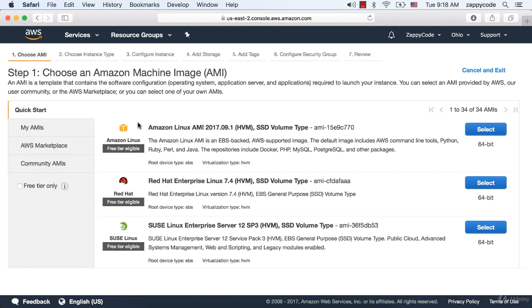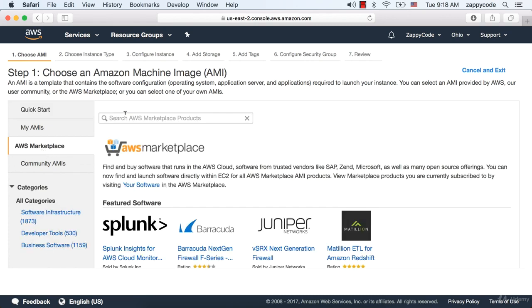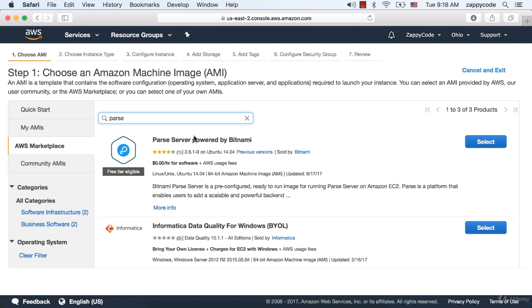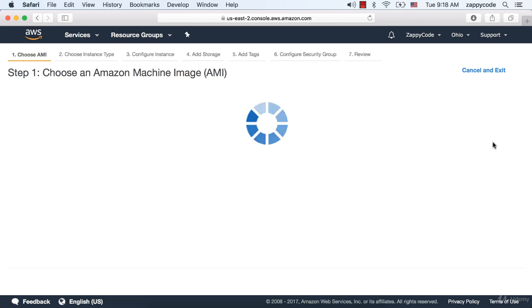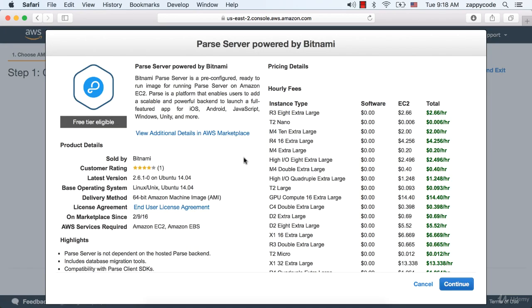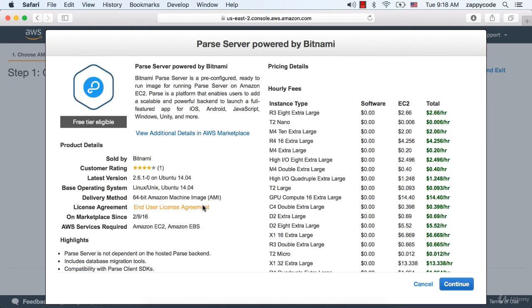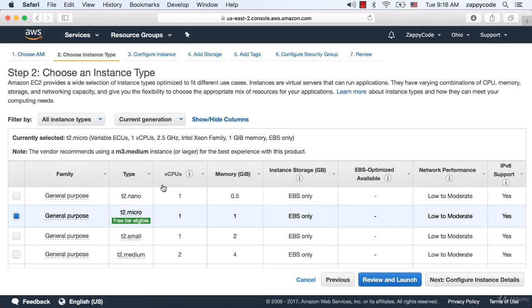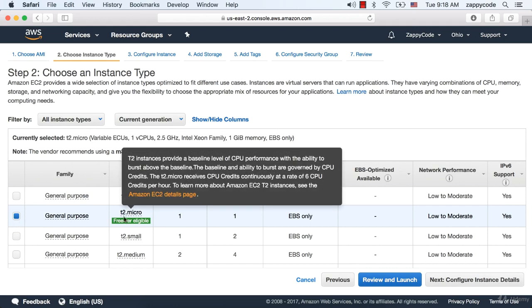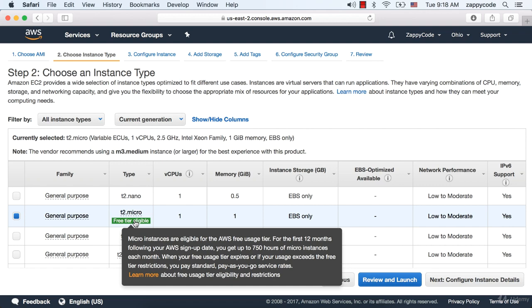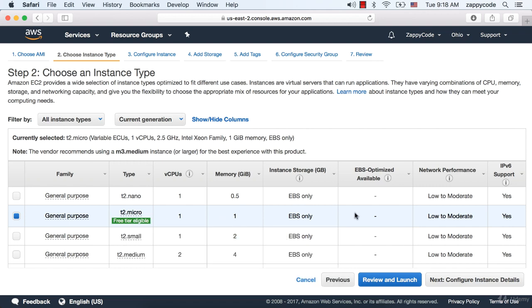There are all sorts of different starting points for your server, but we want to go to the AWS Marketplace here and simply search for Parse. Go ahead and search for Parse, and we want to get this Parse Server powered by Bitnami. So go ahead and select this. Once you're here, take a look at the different hourly fees that are there. Like I said before, we're going to be working within the free tier eligible, so we'll hit continue. Now, make sure that you have this T2 micro, the one that says free tier eligible, and we'll move forward with that.